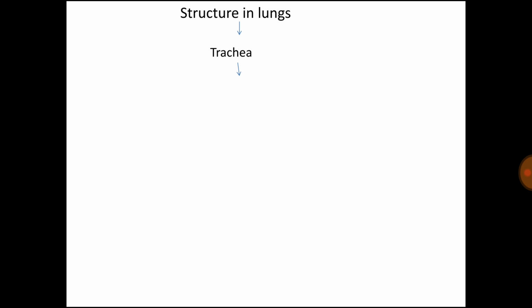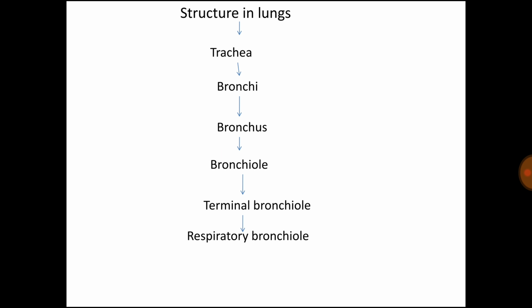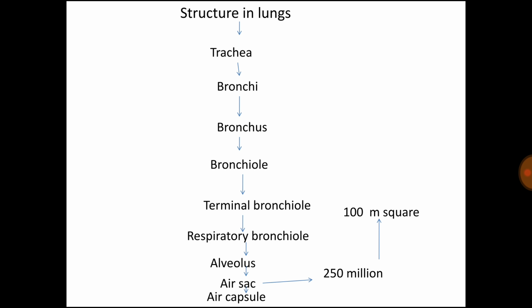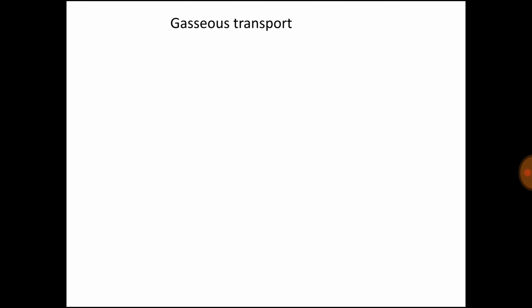Structure in the lungs: the trachea divides into bronchi, which further divide into bronchus, which further form bronchioles, which divide into terminal bronchioles, which divide into respiratory bronchioles. The respiratory bronchiole has alveoli, and the alveolus has air sacs. There are around 250 million air sacs in our lungs, forming an area of 100 square meters, which makes gaseous transport easy. Between the alveoli and air sacs is the alveolar duct. And next, gaseous transport.